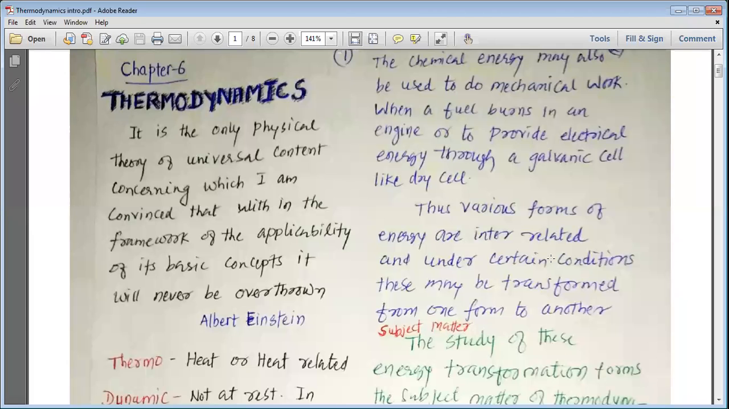Let us start today's study. Today we want to study a new chapter called thermodynamics.